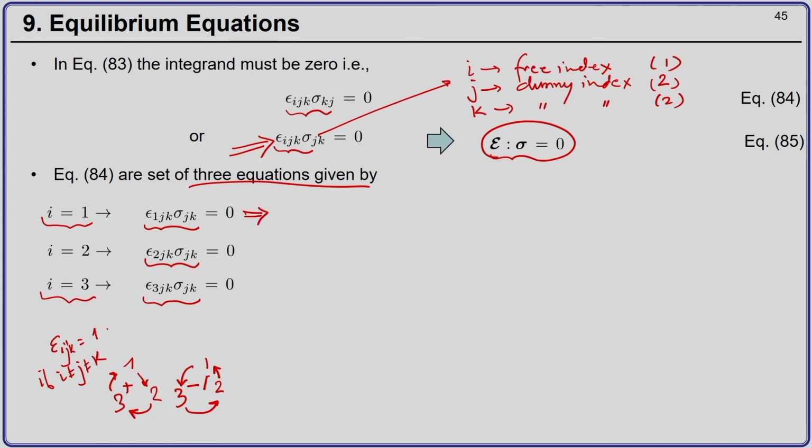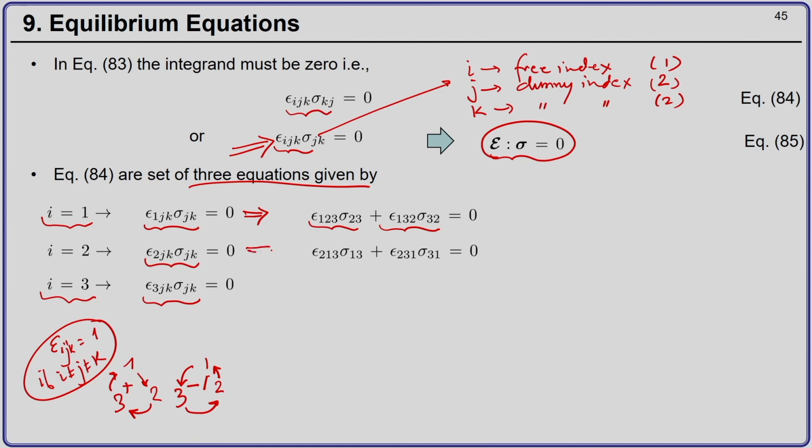So, this statement means that for epsilon 1 j k to be non-zero, j should not be equal to k. j and k will take all values from 1 to 3, and only 2 sets of j and k, when j equals 2 and k equals 3, and when j equals 3 and k equals 2, will be non-zero. All other combinations of j k will lead to a 0 value of epsilon 1 j k. So, we will have epsilon 1 2 3 sigma 2 3 plus epsilon 1 3 2 sigma 3 2 equal to 0.